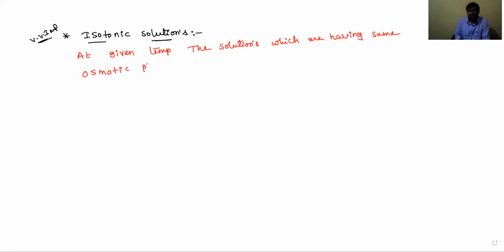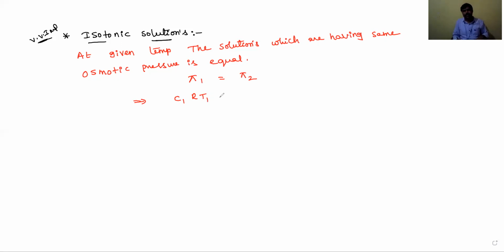If the osmotic pressure is equal, they are called isotonic solutions. So for the two solutions, the osmotic pressures are pi 1 equal to pi 2. And what is osmotic pressure, dear students? It is CRT. So C1RT is equal to C2RT, since the temperature is constant.